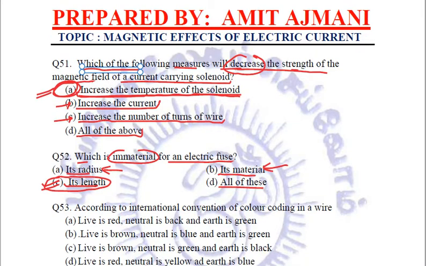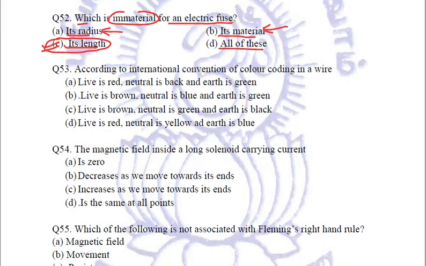Clear? Let's see the next question. According to the International Convention of Color Coding in a wire, live is red, perfect, neutral is black, perfect, and earth is green, perfect. So option number A seems to be perfect.